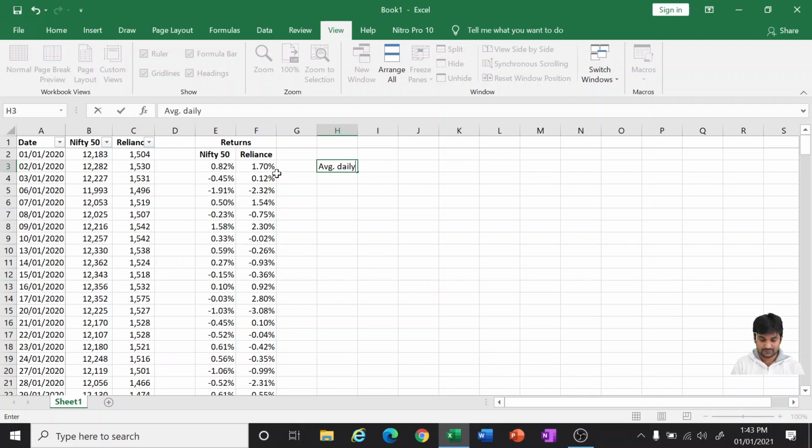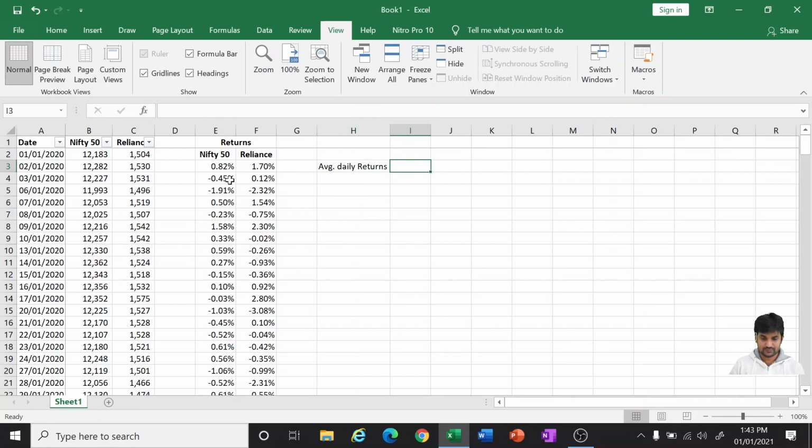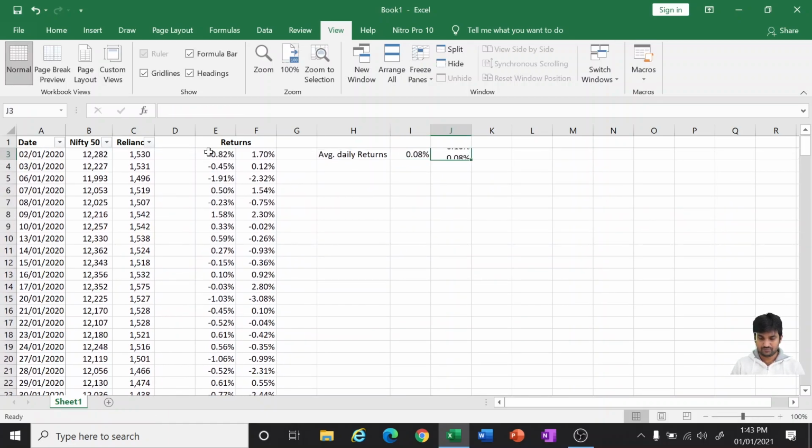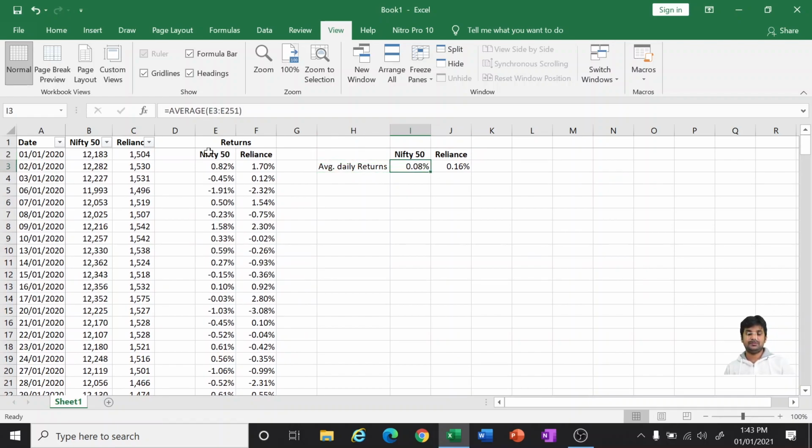The average daily return is equal to the average of the whole information. So on an average, as per the last year's data, we can see Nifty 50 is giving around 0.08%, whereas Reliance is giving 0.16%. Maybe sometimes it has given 3% and sometimes minus 2%. So on an average, this is the daily returns of Nifty and Reliance.